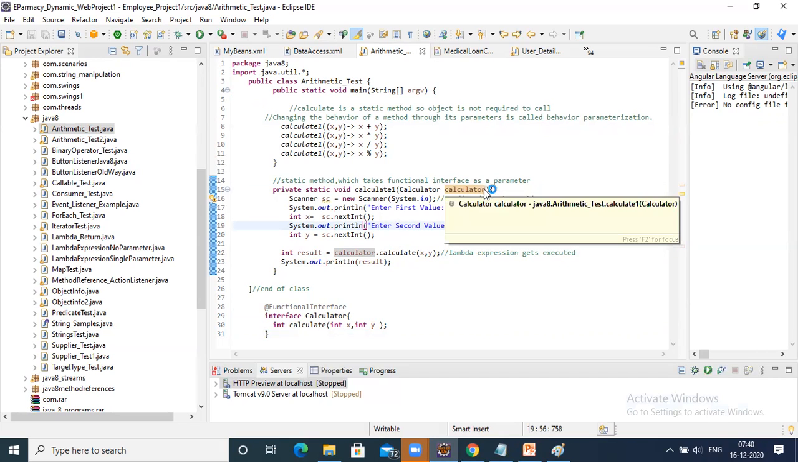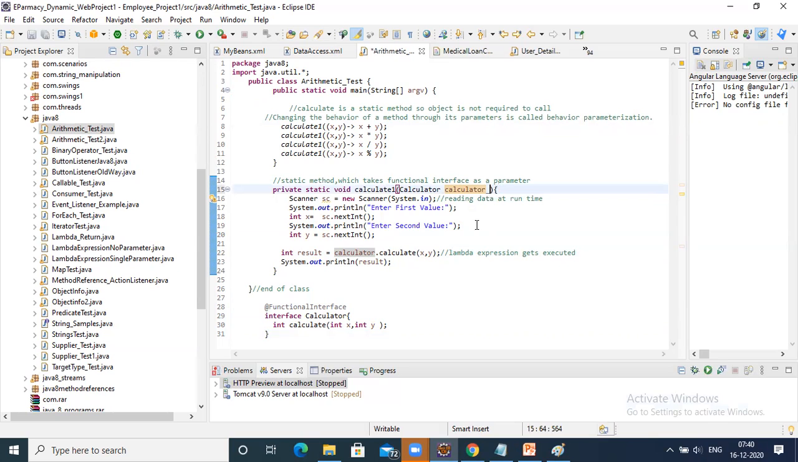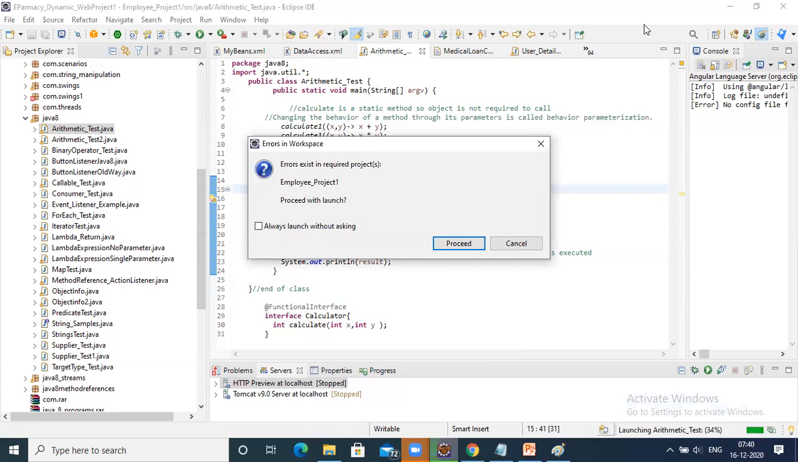Or to avoid confusion, calculator underscore obj. Let's give calculator obj. So this calculator is an object reference to the calculator interface. So interface dot object reference dot calculate I have to call. Here we are using a user defined static method to call a function. That's it. To call a lambda expression, or to execute a lambda expression. Let's proceed.